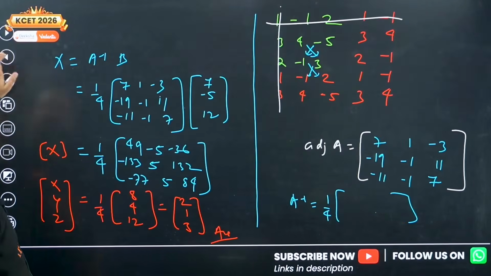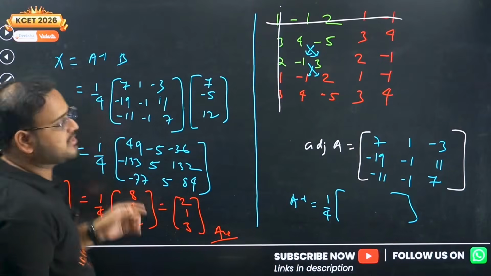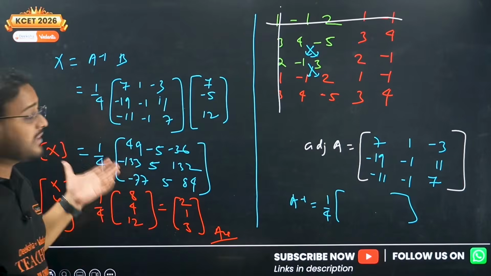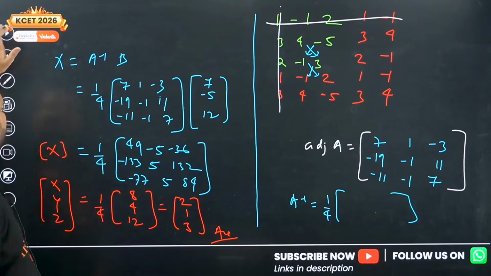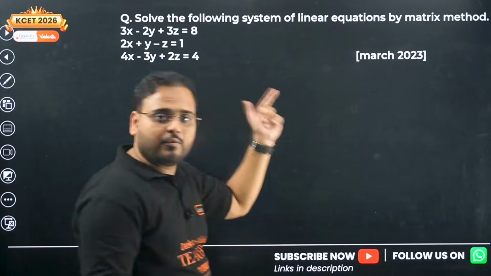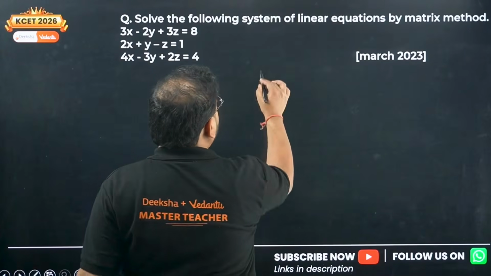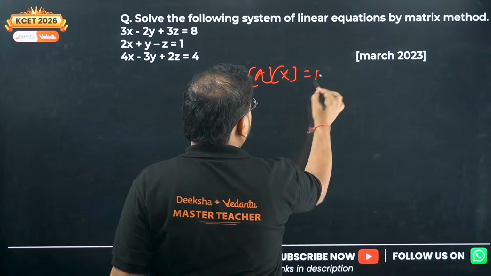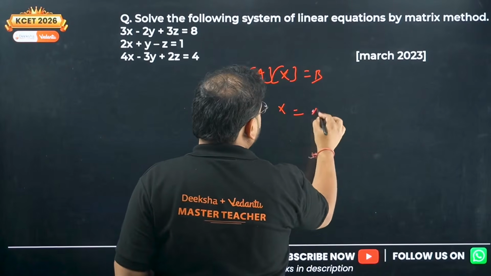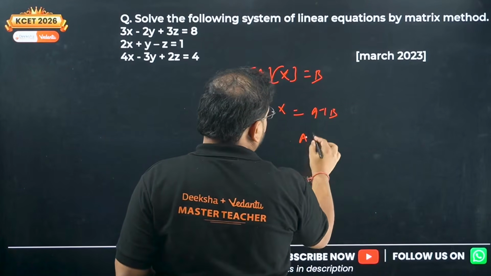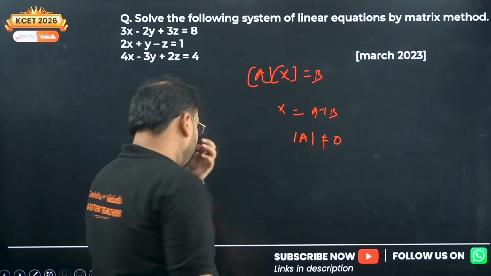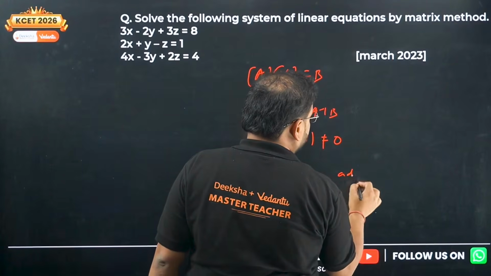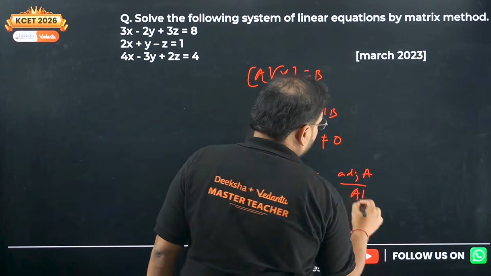So I hope the whole process is clear, how to get the matrix form, how to find the adjoint and everything. So this is your final answer, will carry 5 marks. And I have a question like this, same approach you have to do. What are you going to do in this particular question? Exactly same. Find AX equals B, and you'll have the X value as A inverse of B. Find the determinant to be non-zero and find the inverse, we have the formula. Inverse is adjoint of A upon determinant of A.